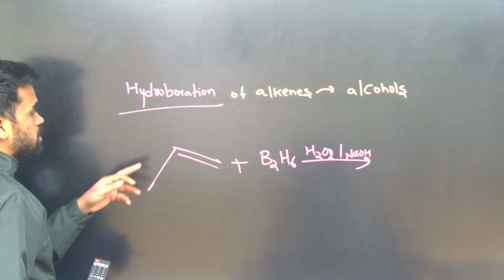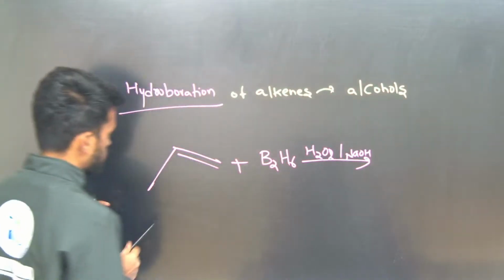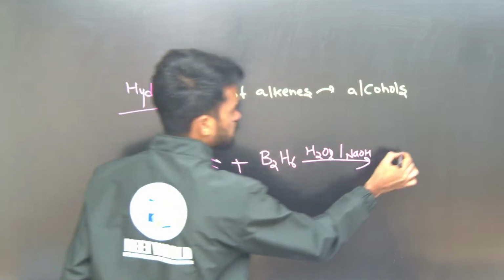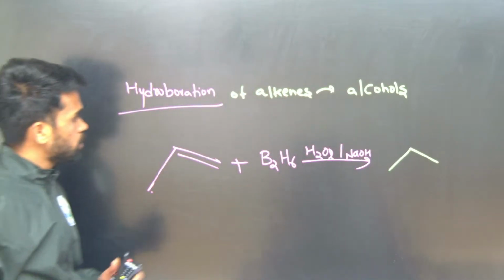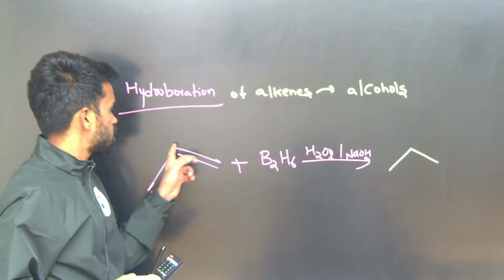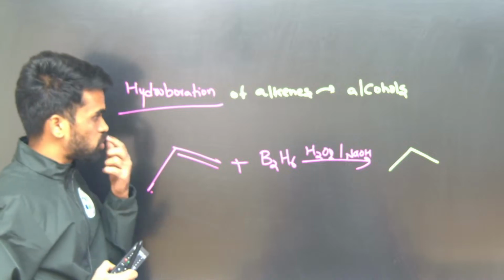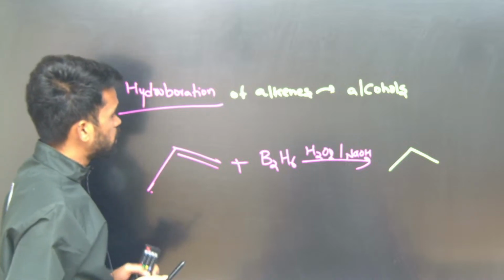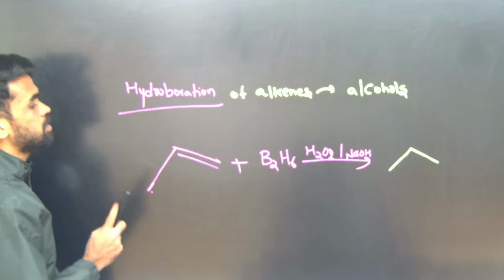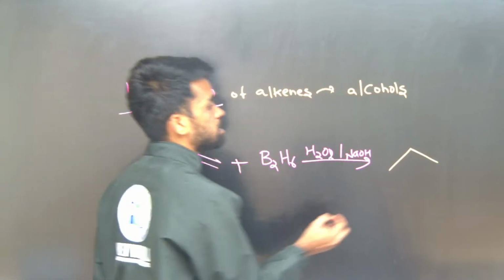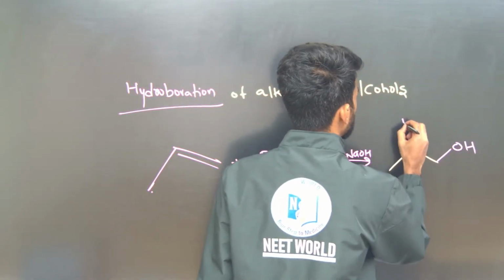Just remove the double bond and we need to insert an OH group. How many carbons are there? 1, 2, 3. So write 3 carbons as they are. After writing 3 carbons, you can add OH here or else you can add OH here. But where do we need to add it properly? That is the main question now. Whenever there is an unsymmetrical alkene, hydroboration generates the OH group here and a hydrogen atom here.